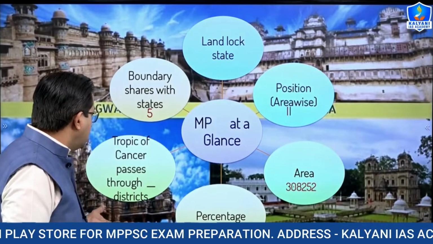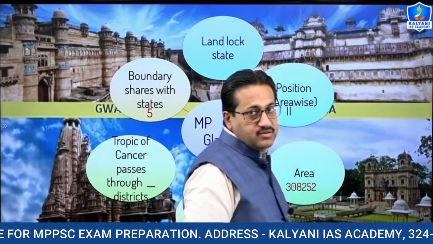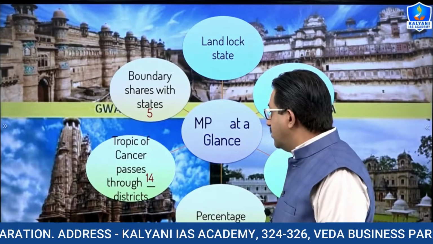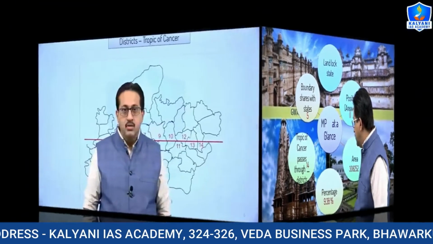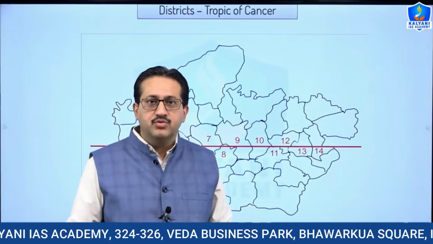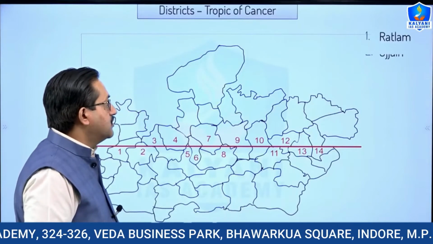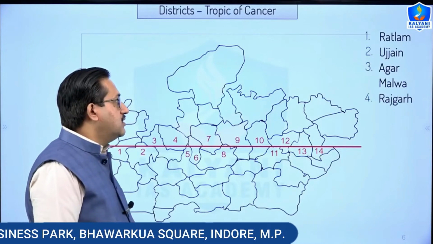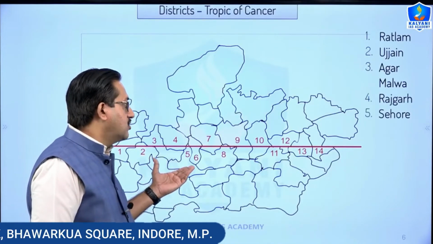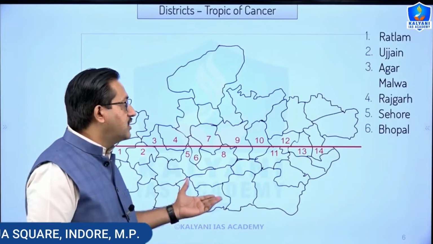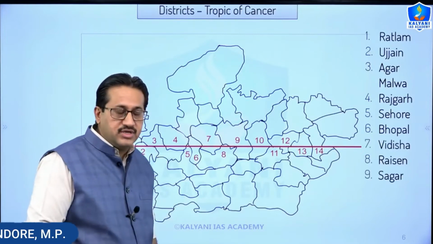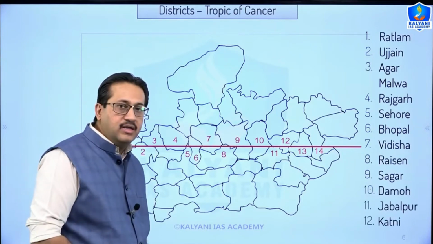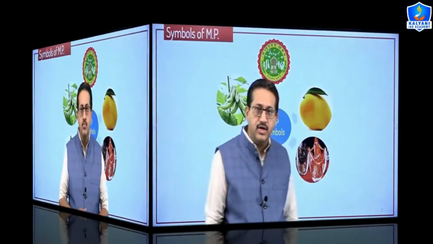My dear friends, the Tropic of Cancer also passes through Madhya Pradesh, and it passes through 14 districts of Madhya Pradesh. So the Tropic of Cancer passes through the following districts. So we have Ratlam, Ujjain, then Agar Malwa, then it passes through Rajgarh also, it also passes through Sehore, then we have Bhopal, it passes through Vidisha, then Raisen, Sagar, Damoh, Jabalpur, Katni, Umaria and Shahdol.